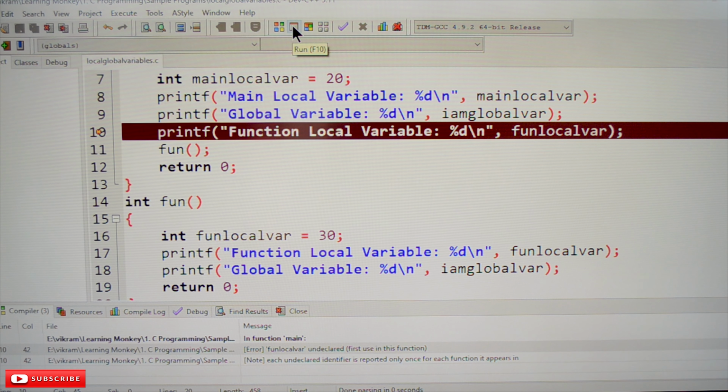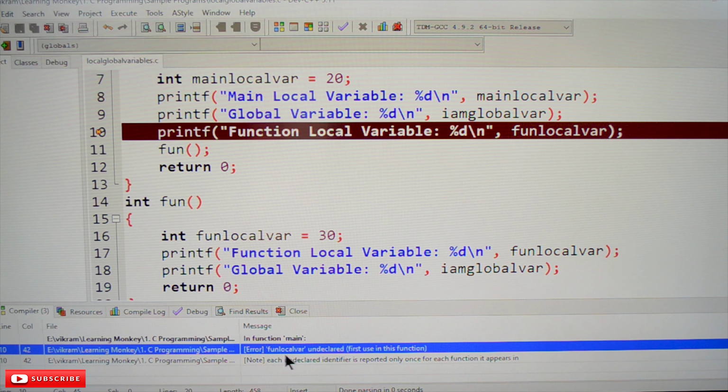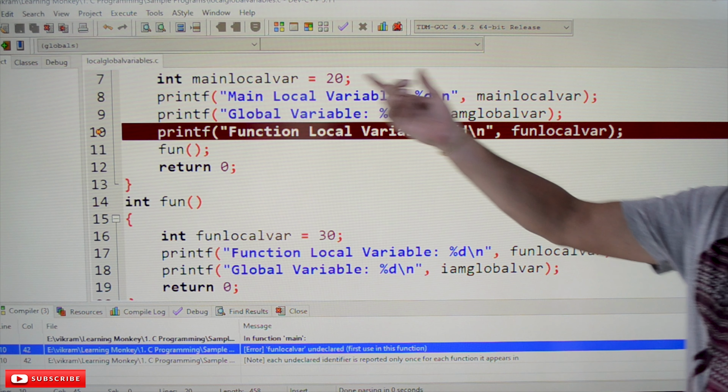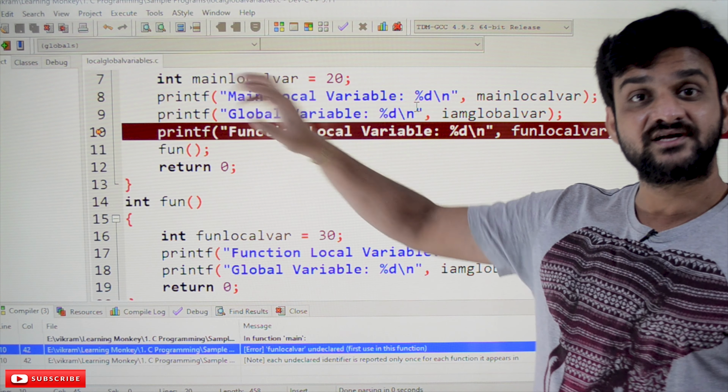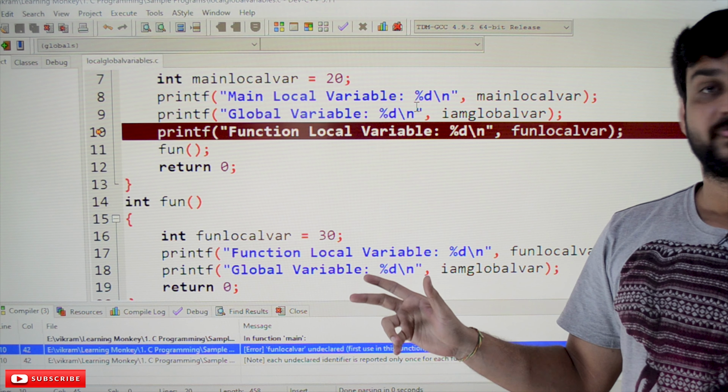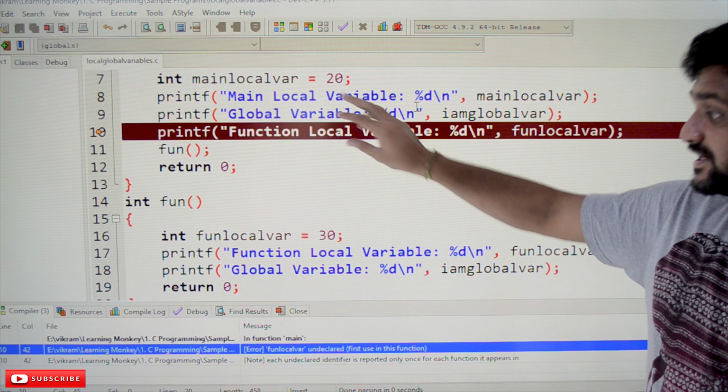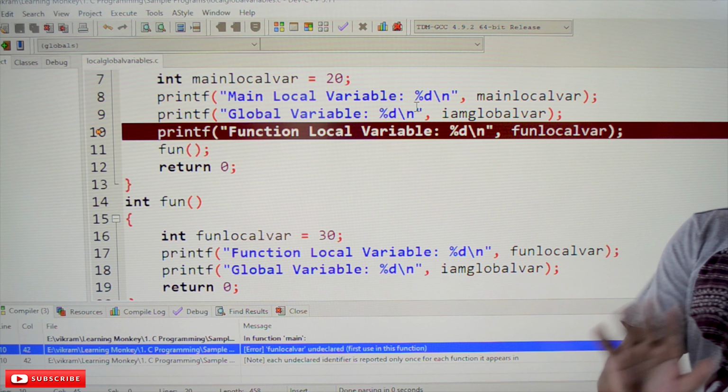Compile again. See here, error. What is the error? Function local undeclared. So this fun local variable is not declared within this function. Without declaring the variable, it is not possible to access that variable outside of that declaration. If this variable had been declared within this function, then it would be possible. So this value will get printed, but not that value. So try to understand this.